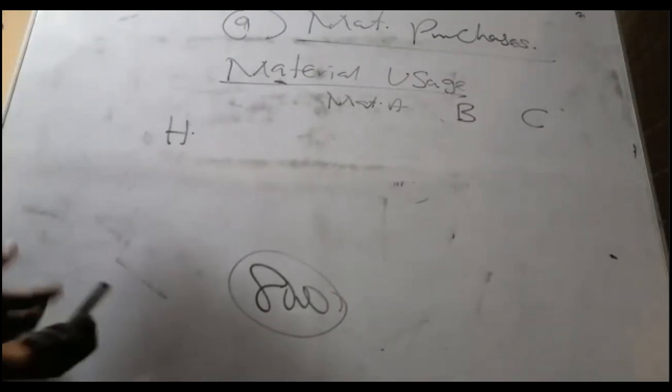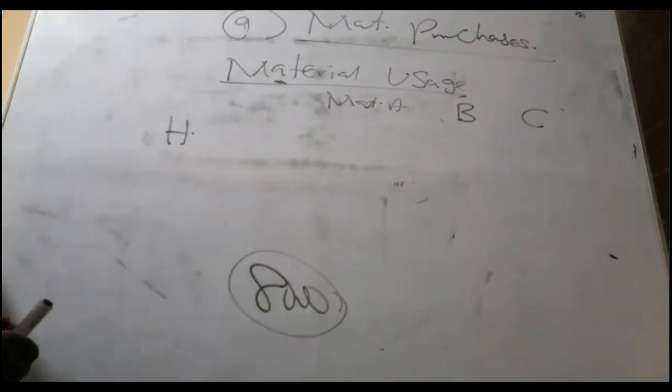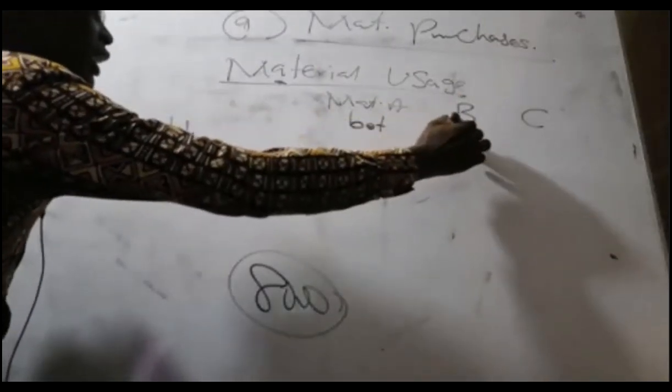They have to tell us that. For example, to produce a bottle of Sobolo, maybe material A represents the bottle. Material B is the leaves and spices.